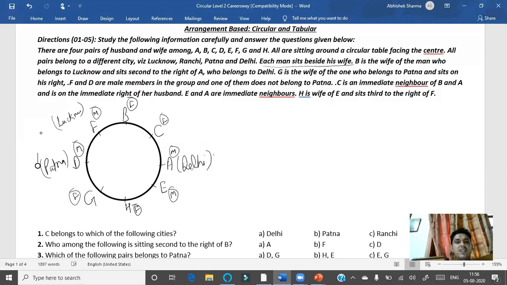So friends, this is the entire arrangement. In the entire arrangement you can see that I have made one couple here, one couple here, and one couple here, and one couple is remaining, and this couple would be from the remaining city. The remaining city is Ranchi, so obviously this person belongs to Ranchi, right? So once we have gone through the arrangement, we can give the answers to the questions.